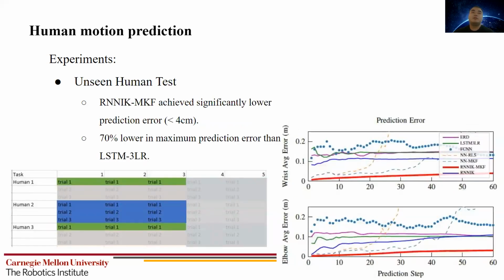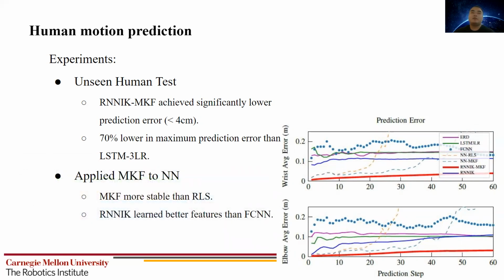And the second test is for unseen humans. From the right figure, our method in red achieved the lowest error. Generally, the adaptations, either recursive least square or MKF, significantly decreased the prediction error, but recursive least square exploded for longer prediction steps. So we also applied MKF to fully connected neural networks to directly compare recursive least square and MKF. From the orange and blue dashed lines, we see MKF kept the error stable for longer steps. This indicates that first, MKF tends to be more stable than recursive least square in the human motion prediction context.